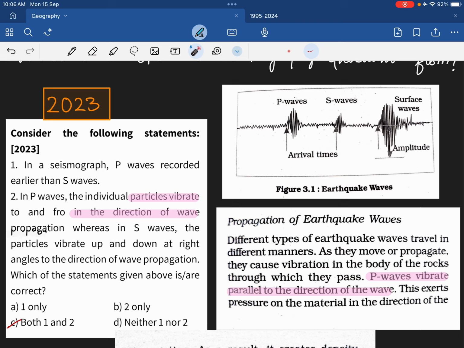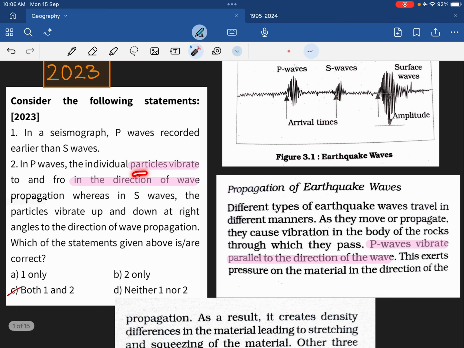And then the second statement has two components. In one they are asking the direction of vibration of P waves, and in the other of S waves. The statement says particles of P waves vibrate in the direction of the wave. Here, this is the cutting from NCERT: P waves vibrate parallel to the direction of the wave. Right?